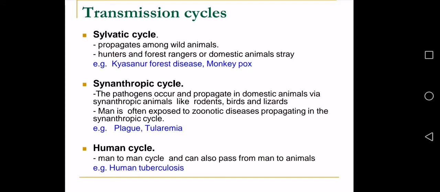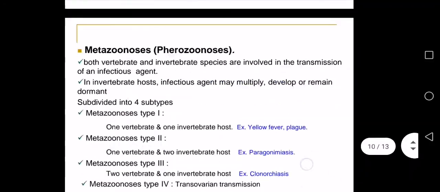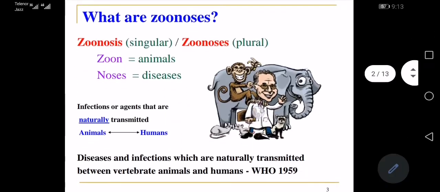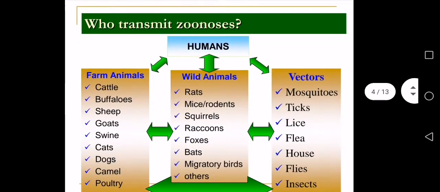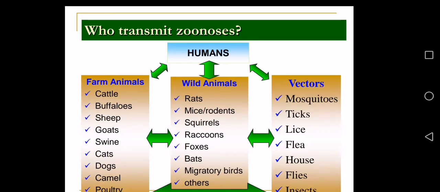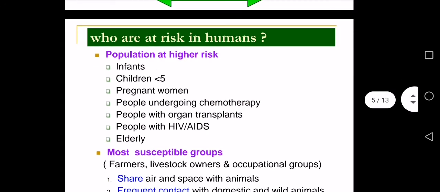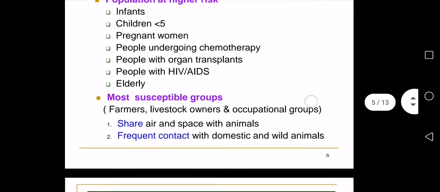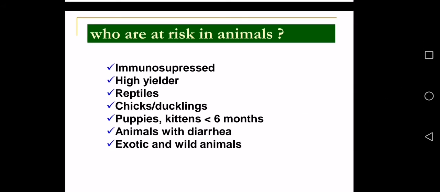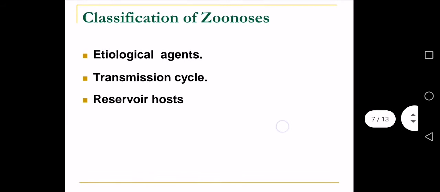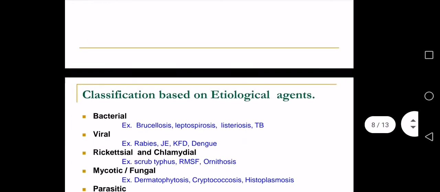So now we have completed the topic of zoonoses, in which we have described what zoonoses are and how they are defined, what their types are, how they transmit, who can transmit these diseases, who are at higher risk of these diseases, and which animals are also at high risk. Then we described the etiological classification, transmission cycle, and reservoir host.